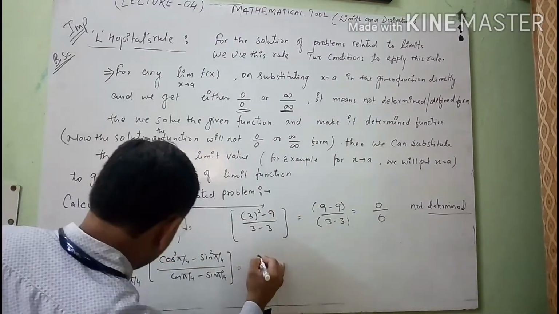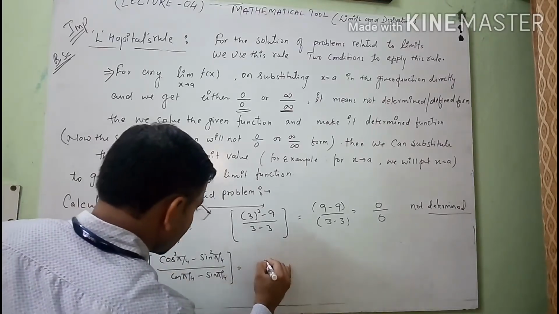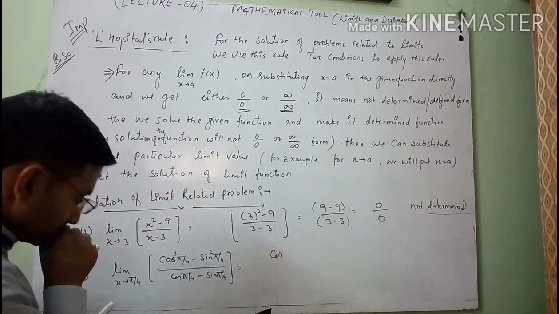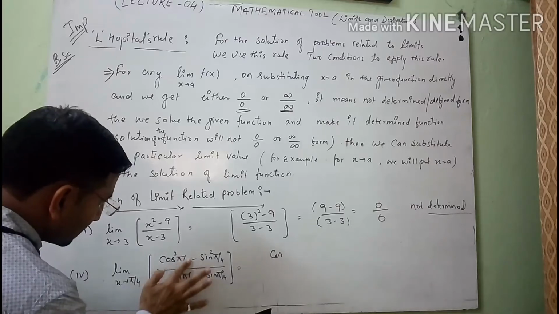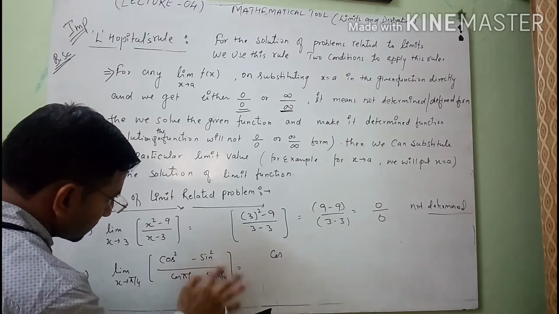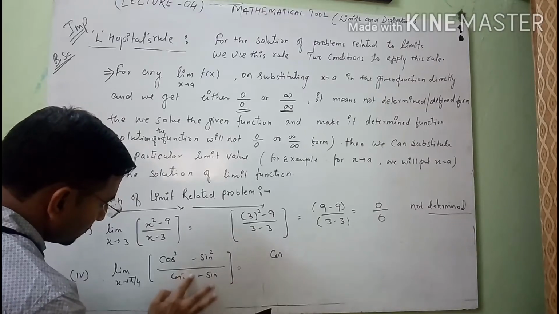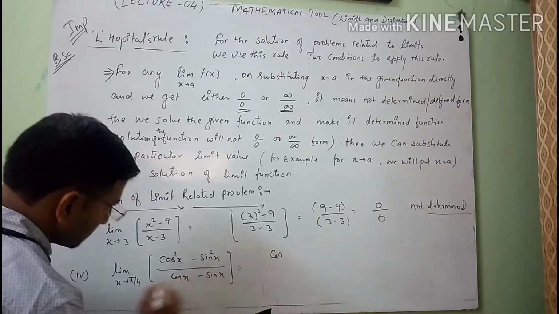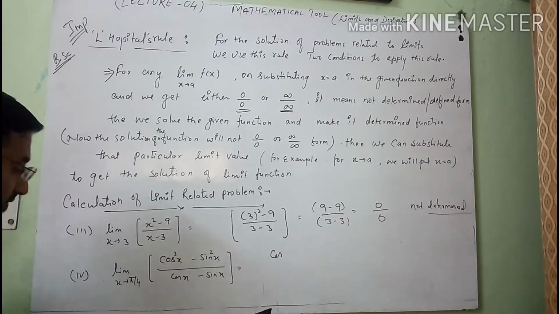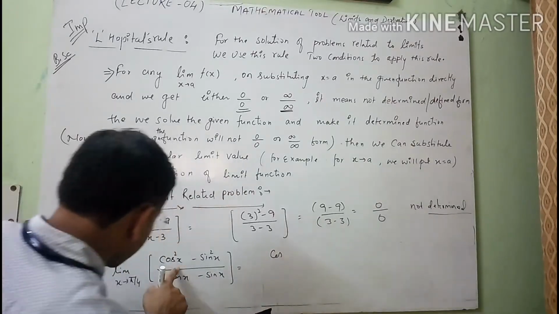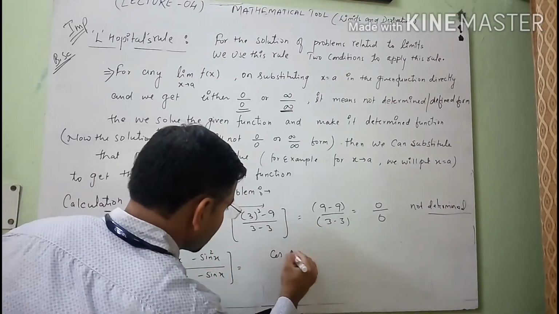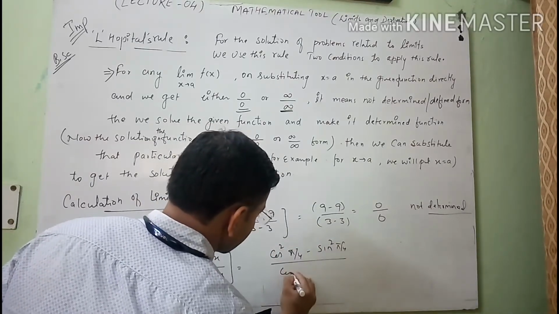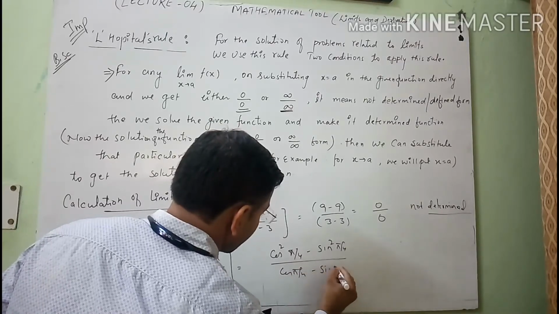Similarly, again I will try the second one. So see here, one mistake, I wrote this question with pi by 4 here. So what I will do, I will write the variable first. Clear, students? I will write the variable first. So see, in place of x, if I write pi by 4 directly, cos pi by 4 minus sine square pi by 4, cos pi by 4 minus sine pi by 4.